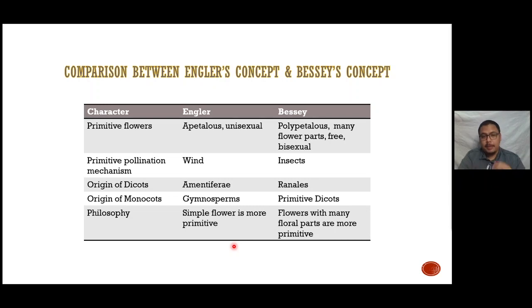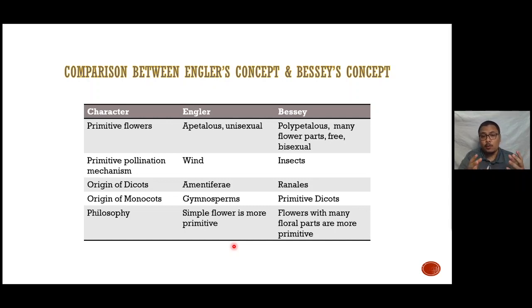However, Bessey contradicts that, saying that when plants start to reduce their complexity, it means the plants have already evolved, so they can have a simpler way to survive in the more advanced generations. If you have a complex structure, you need insects, you need other organisms to pollinate, which means that you are depending on others.